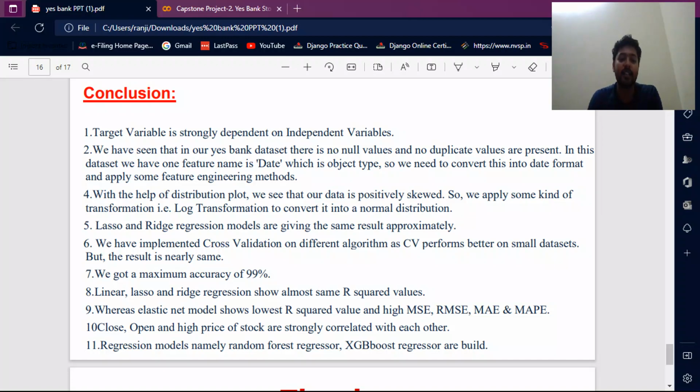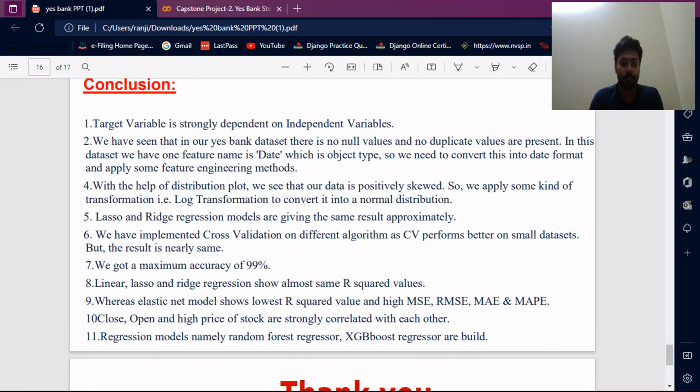Lasso and ridge regression models give approximately the same result. Then we implemented cross validation on different algorithms, as CV performs better on small datasets, but the result is nearly the same.